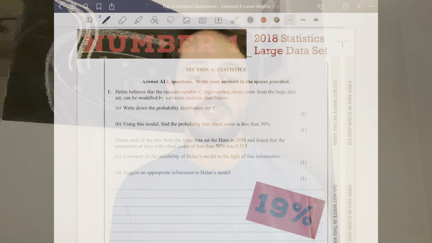Okay, so here it is, the number one hardest question from the most recent Edexcel new specification exam. In at number one, you probably guessed it, it's statistics. It's the only question from the 2018 paper, and it is a question on the large data set. Now, I did explain that these questions, I don't necessarily know if I think they're the hardest ones. This was also the first time the large data set was ever asked about, so it's possible people didn't really have a clue of what was going on, or it's possible that people just don't like statistics and they don't put much time into it. So let's have a look.